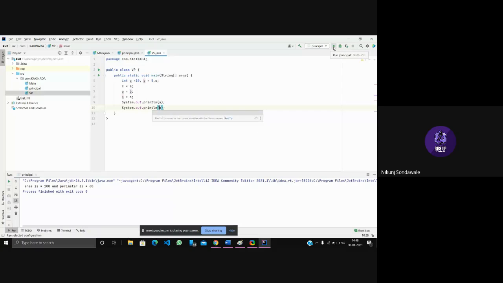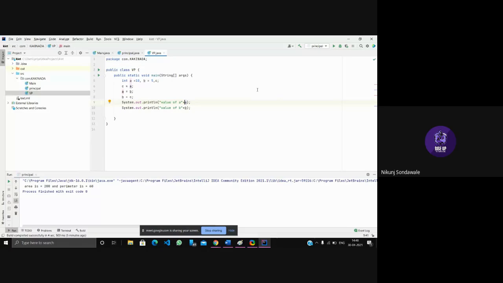Okay, let's go with a proper dialog. In double quotation we'll use value of b, okay, and with plus sign. We use plus in println, and in this quotation value of a, quotation close and with plus sign.